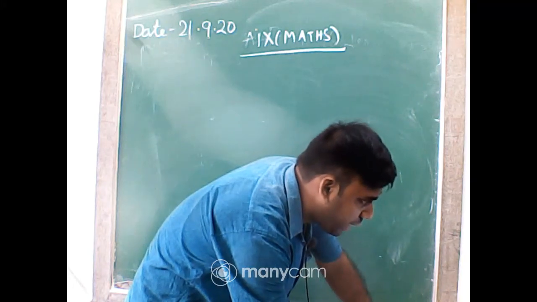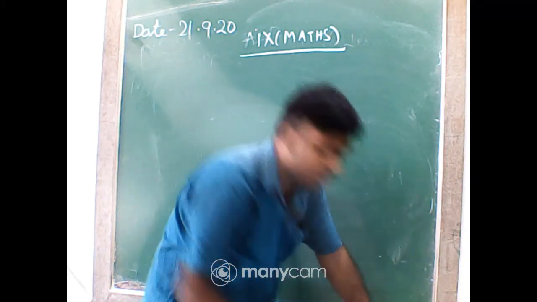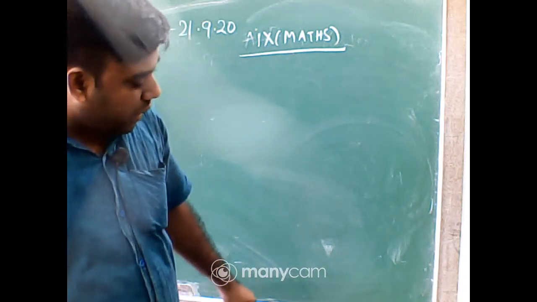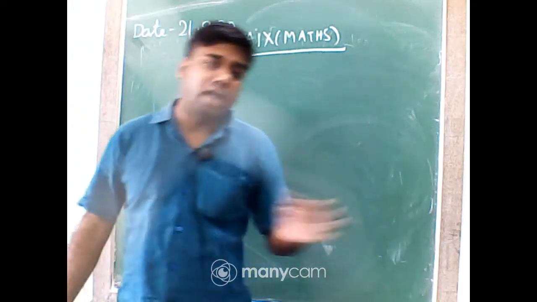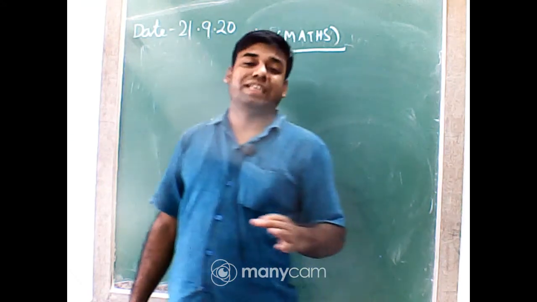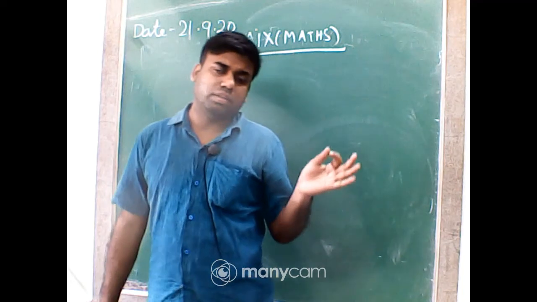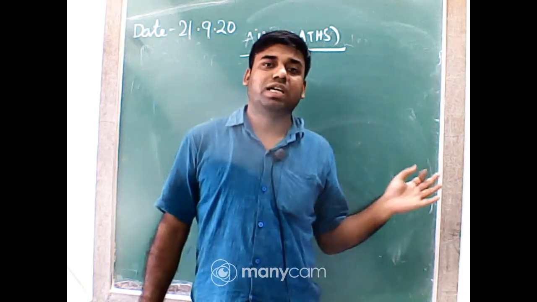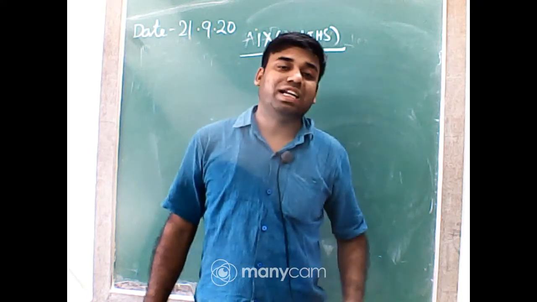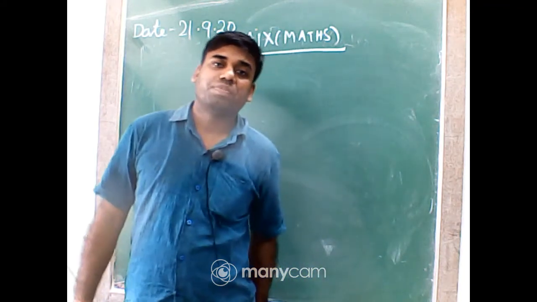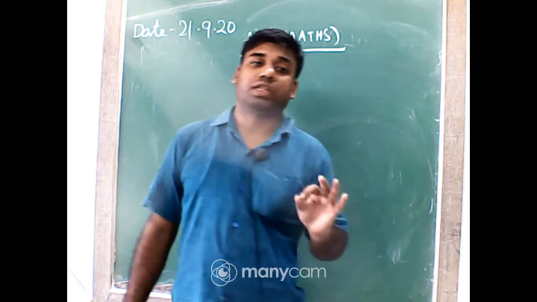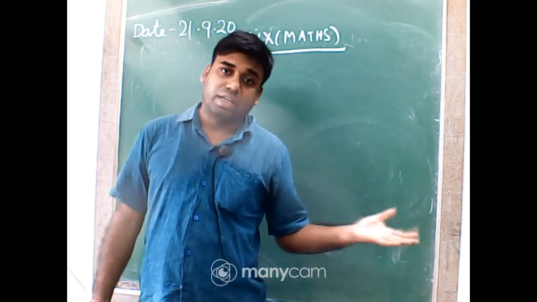Okay, so today I start the class. In the previous video, which has been uploaded, I showed that any arc makes an angle at the center and at the circumference. The relation between these two angles is that the central angle is double the circumference angle, and I have done the proof of that statement in that video.